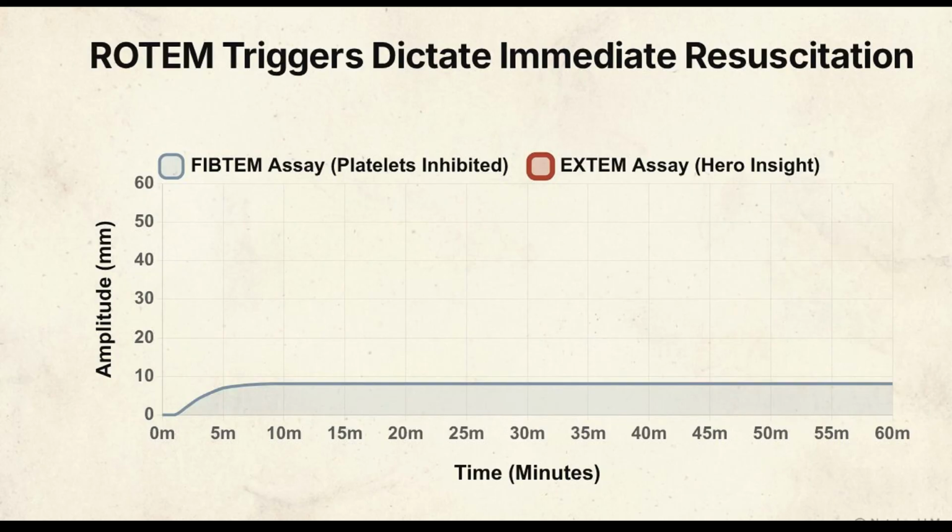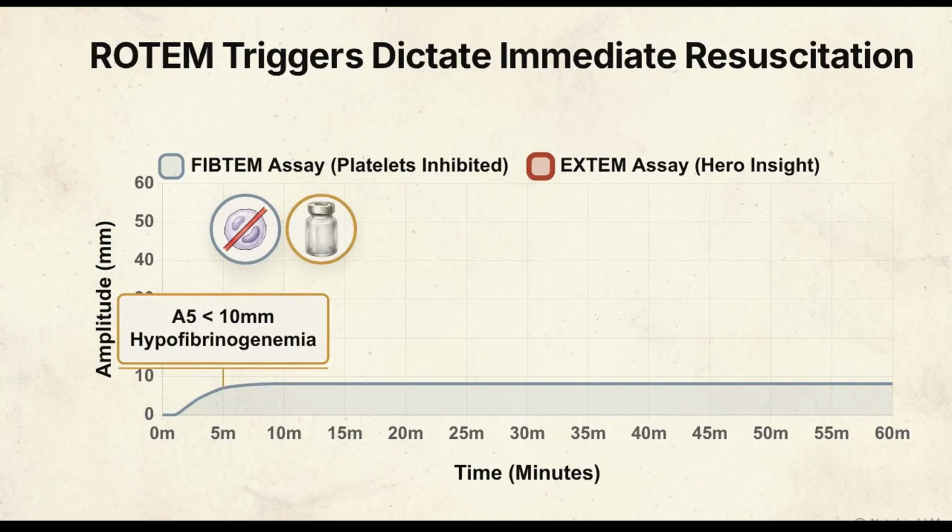When the FibTem amplitude at 5 minutes drops below 8 to 10 millimeters, it indicates severe hypofibrinogenemia. FibTem is a specific ROTEM assay that isolates fibrin clot firmness by inhibiting platelets. This specific threshold dictates the immediate administration of fibrinogen concentrate or cryoprecipitate.